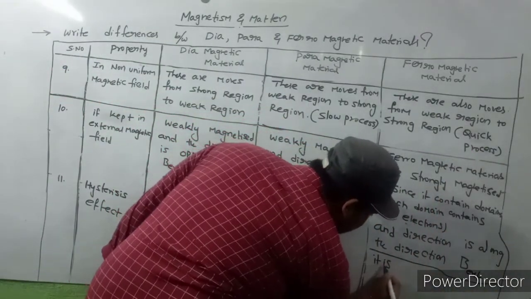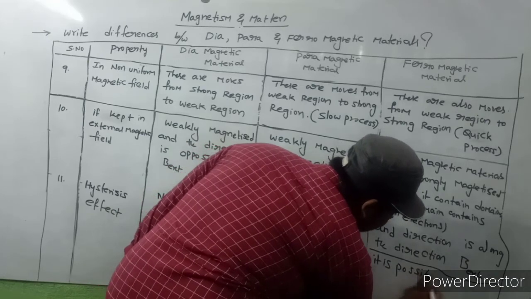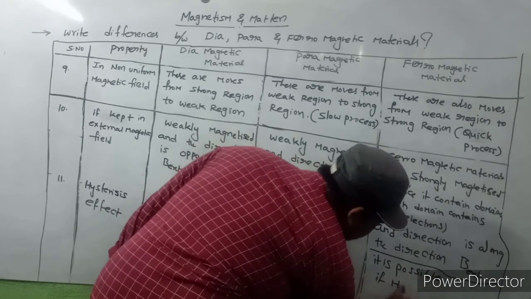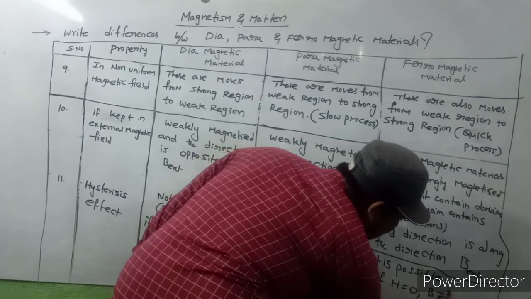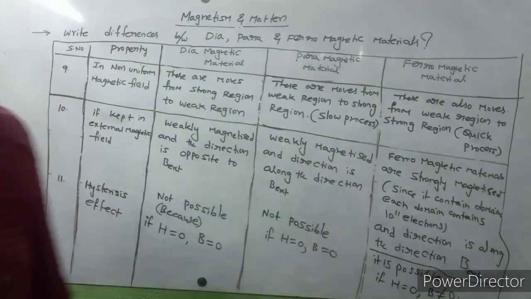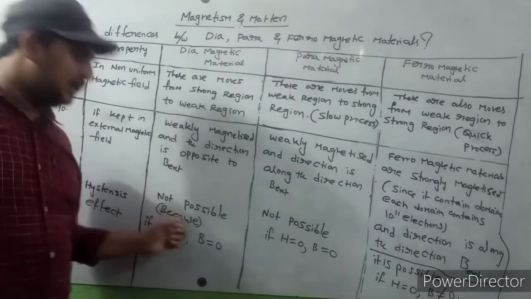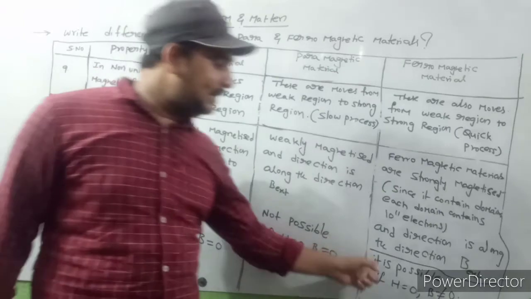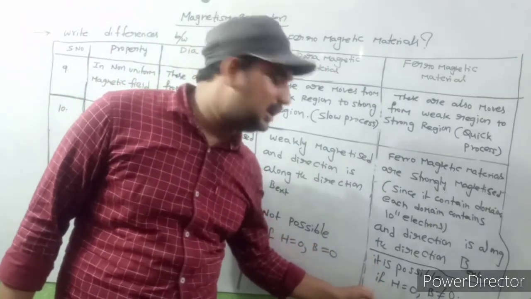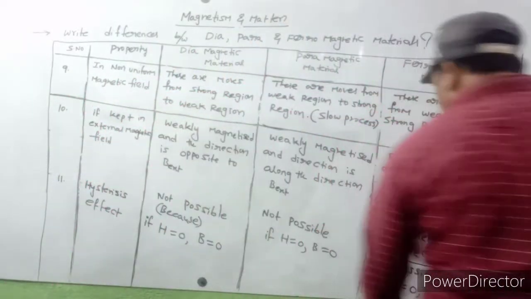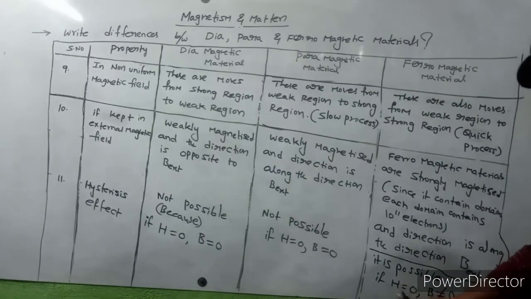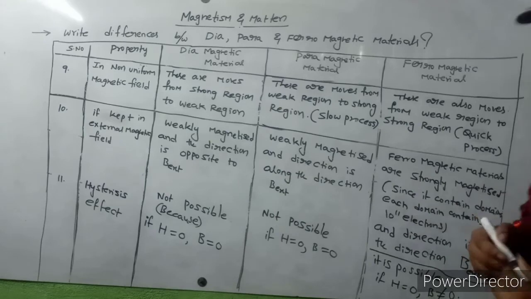But here it is possible, if H is equal to 0 but the magnetic field is not equal to 0. This is very, very important. Hysteresis effect is not possible here, but it is possible here. Why is it possible here? Because when H is equal to 0, the magnetic field is not equal to 0. That's why the hysteresis effect is possible.